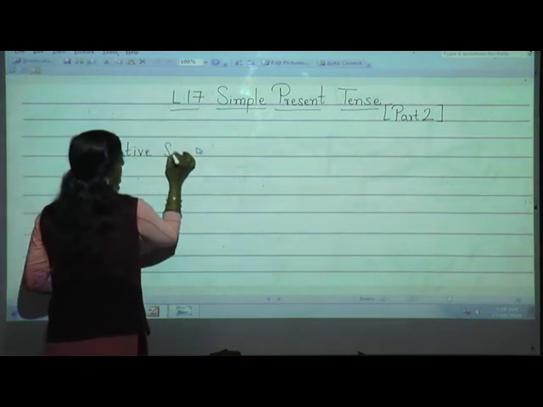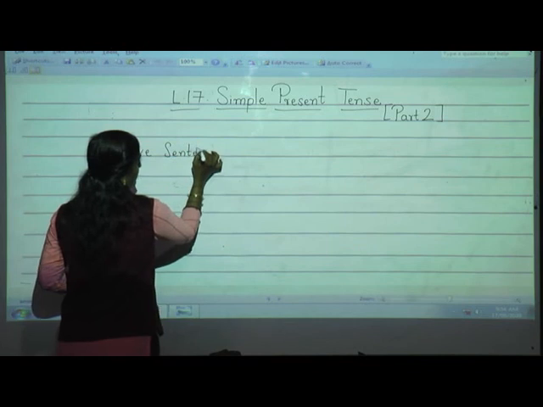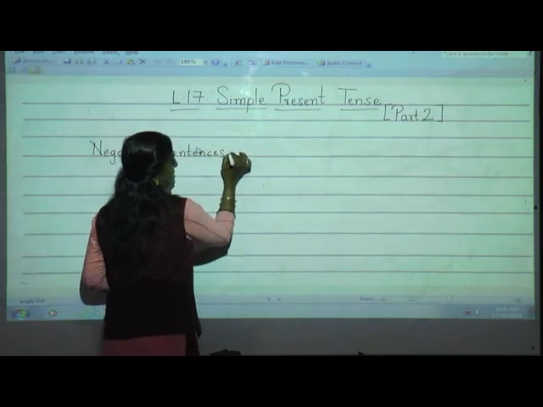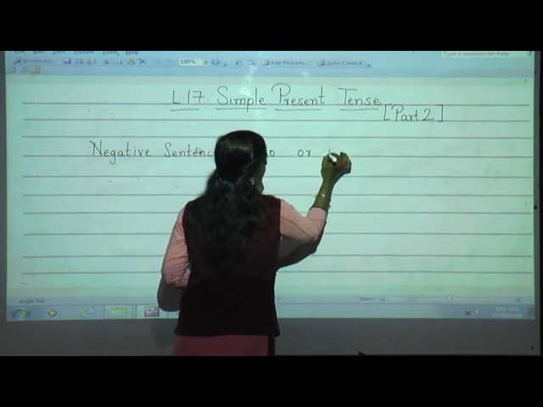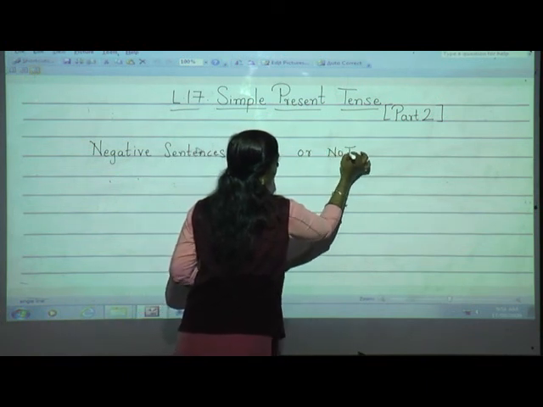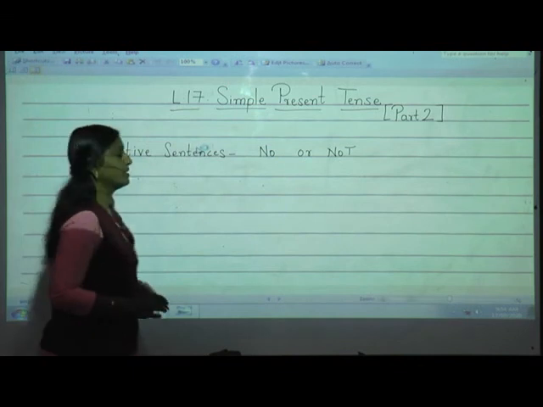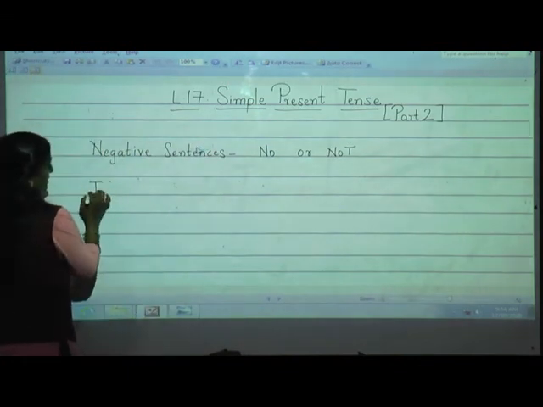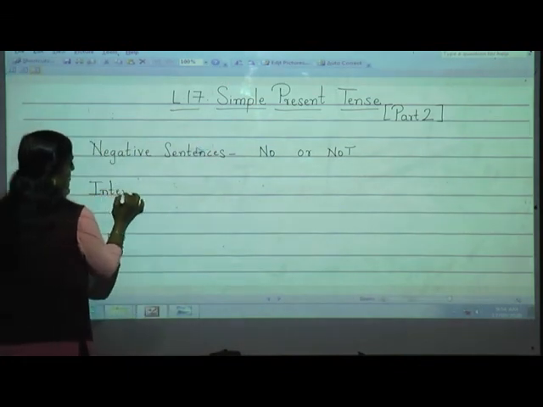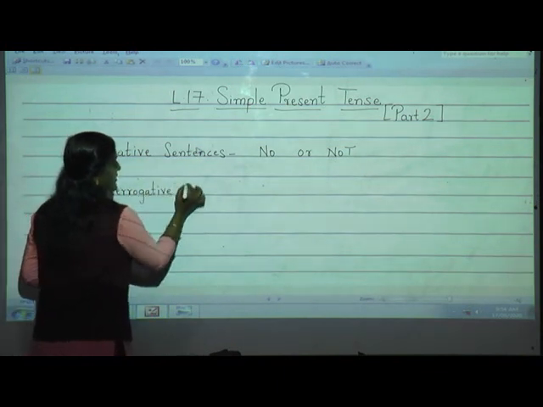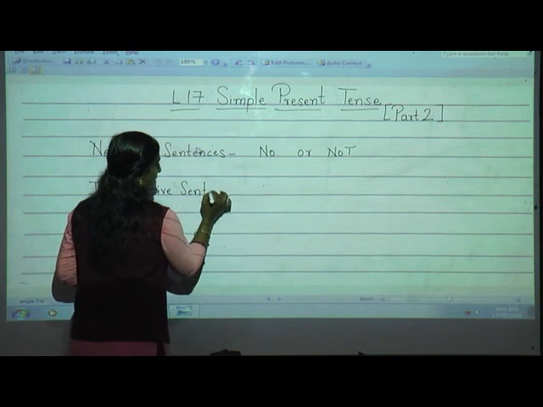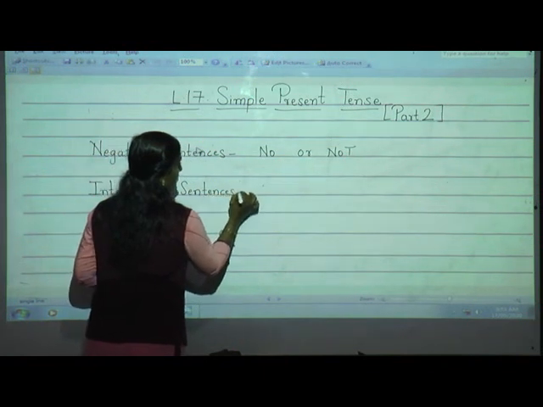Now what is negative sentence? Yes, you know that. When the sentence is having the word no or not. Okay? And one more thing we are going to learn, what is that? Interrogative sentence in simple present tense. Now what is interrogative sentence? As both these we have learned in the first term.